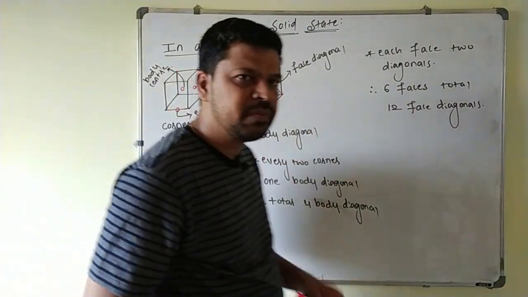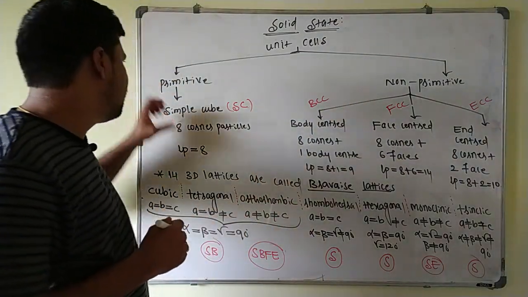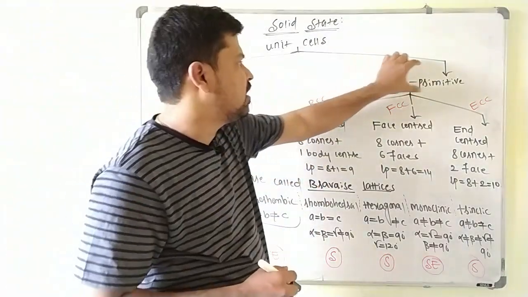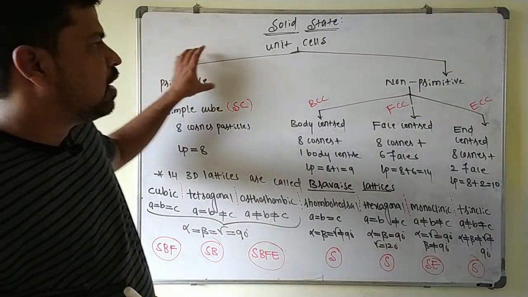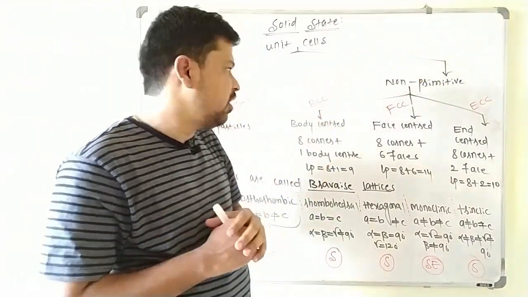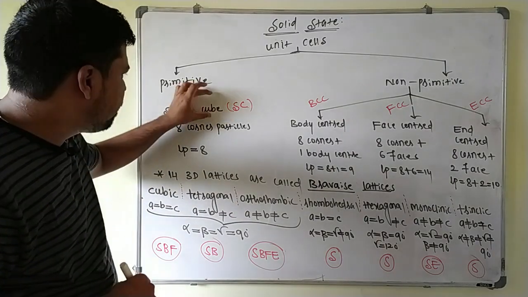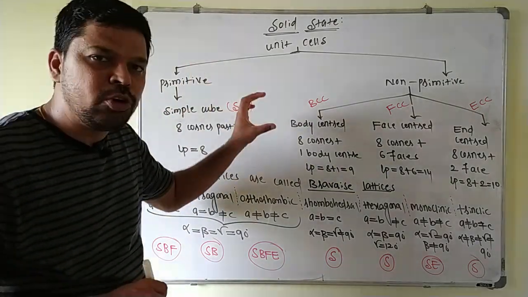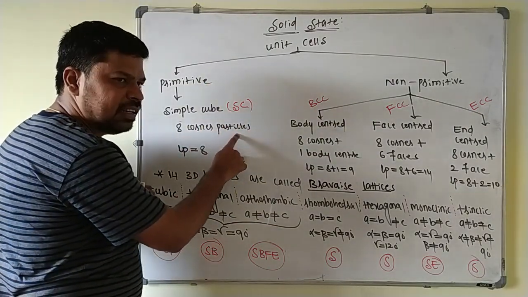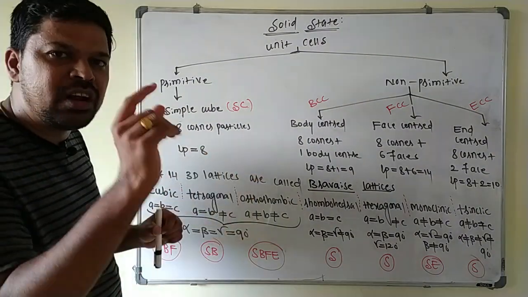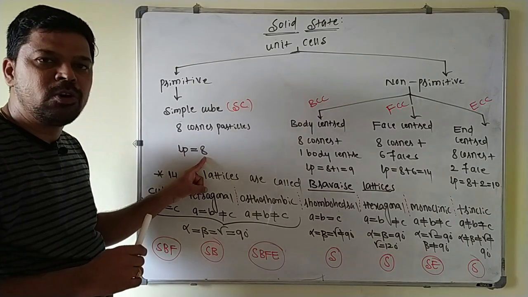Okay, the next point is the classification of unit cells. There are 2 types of unit cells. One is the primitive unit cell and another is the non-primitive unit cell. The primitive is also called a simple unit cell. Non-primitive is also called centered unit cells. In primitive, only one type is there, that is the simple cubic unit cell. The simple cubic unit cell contains only 8 corner particles. The unit cell which contains only corner particles is called a simple cubic unit cell. In that one the lattice point number will be equal to 8 here.